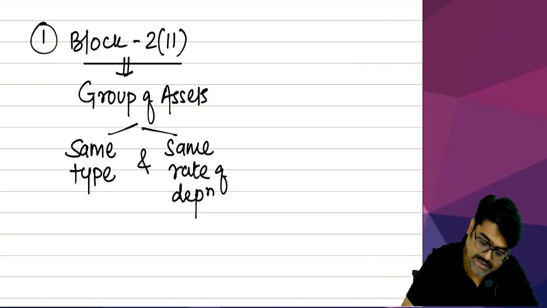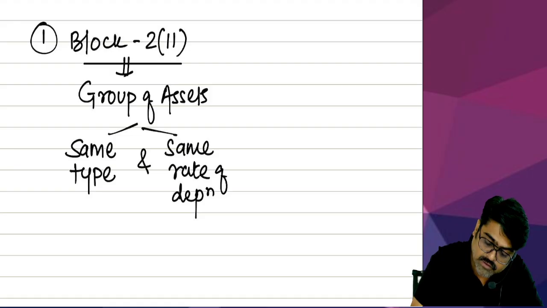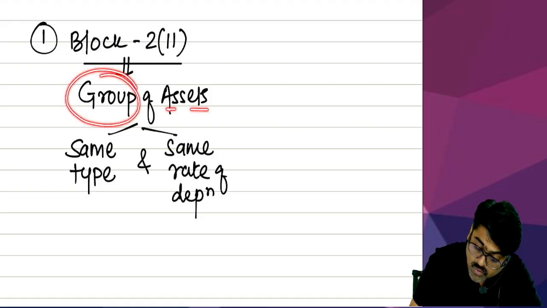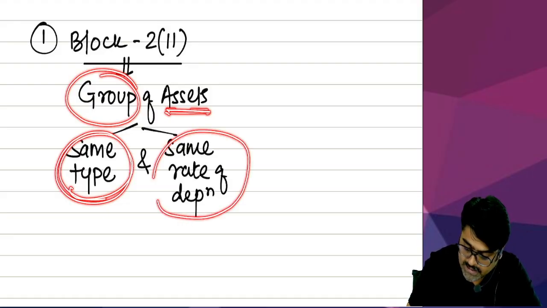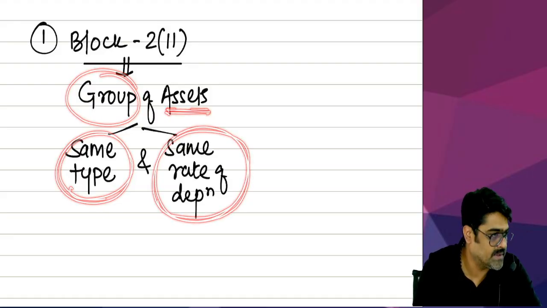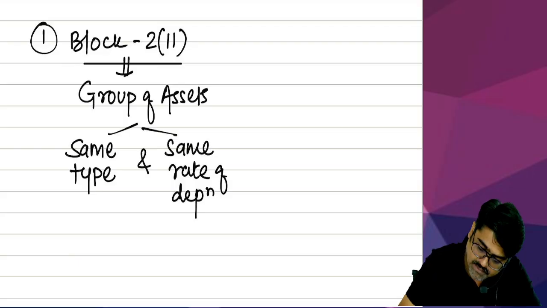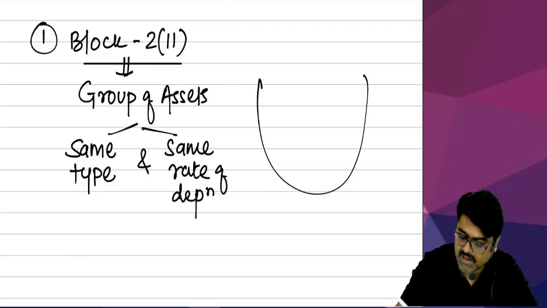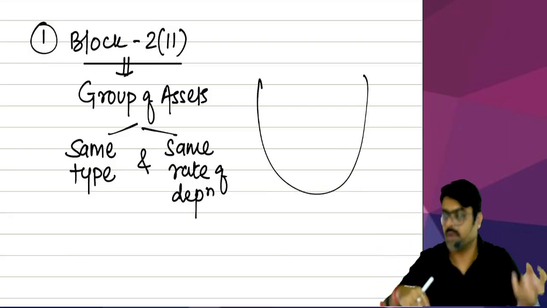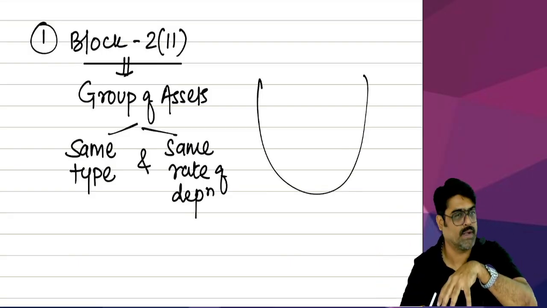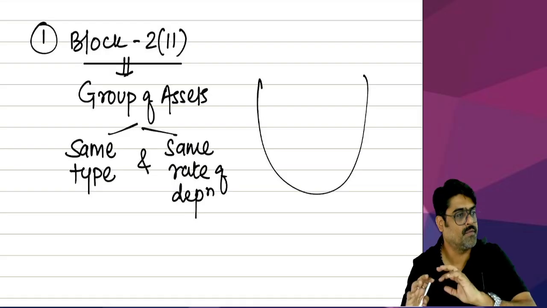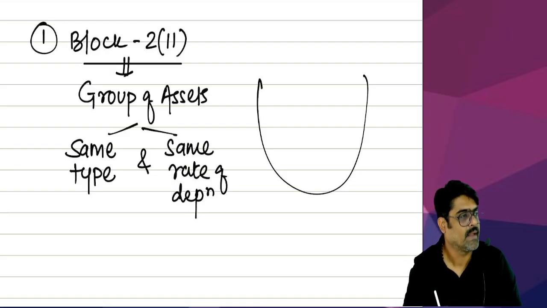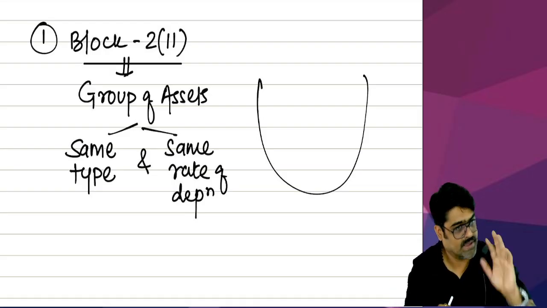Meaning of the block is it is a group of those assets which are of same type and having same rate of depreciation. It is nothing but a basket. In that basket, you keep on putting all those assets together which are of same type, having same rate. For example,